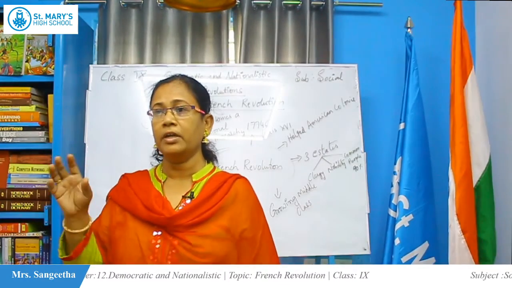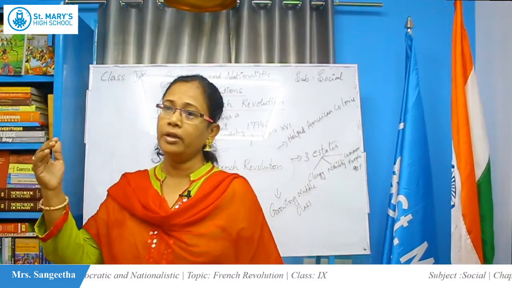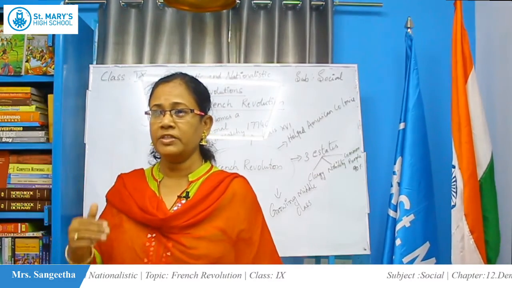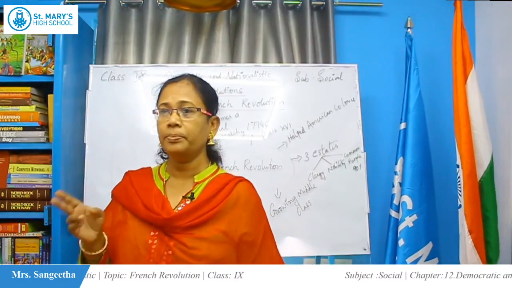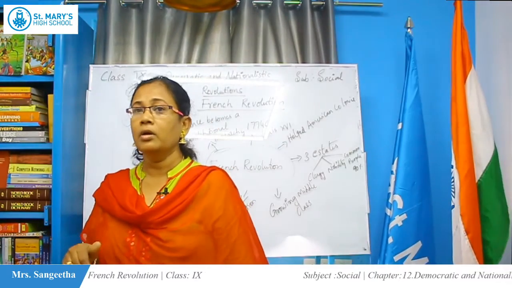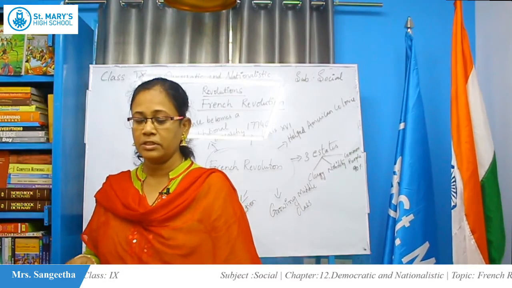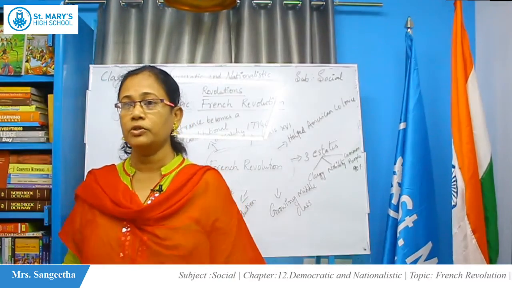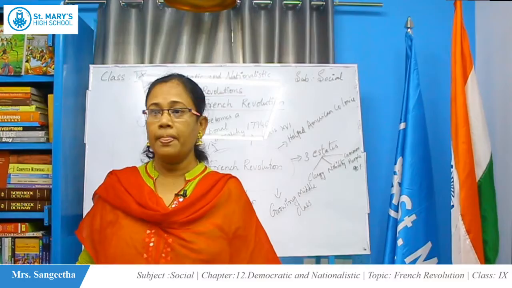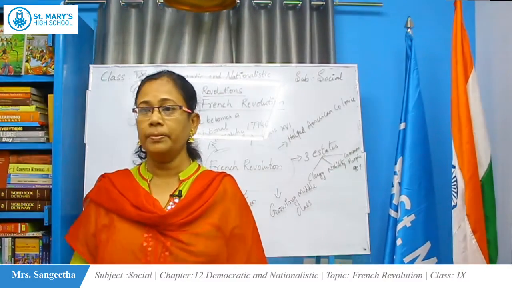Previously we learned that monarchy rule was there. From monarchy rule to democratic rule, how the transformation happened, we have seen in the previous two classes about the American independence and the Glorious Revolution. We discussed in the Glorious Revolution, that is the bloodless revolution, how the people revolted. Later we saw it in American independence also.